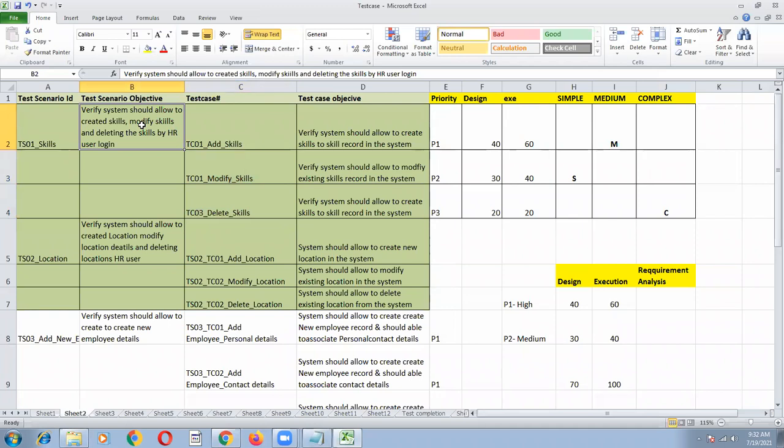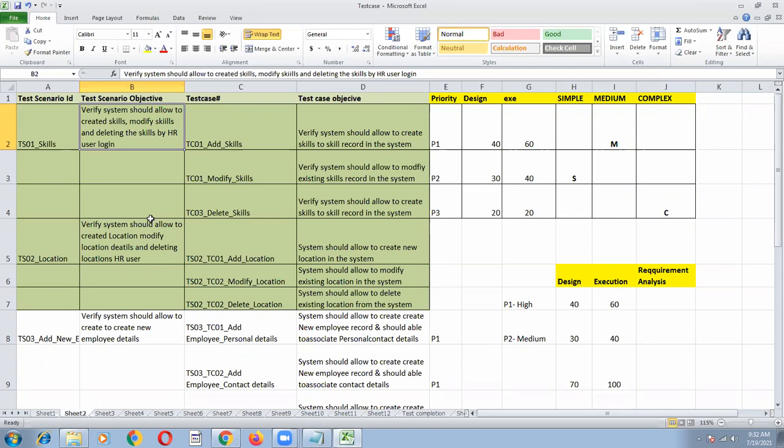So the client is asking whether an HR user is able to create, add, modify, and delete the skills. You are giving the split very easily, and he can understand it very easily. So you need to give all the test scenarios and walk through what you are going to test, so that the client can get confident in you. Whatever requirement he has identified, you are covering almost all the scenarios, so he will ensure that the system is proving almost everything. You are perfectly covering each and every test case combination.